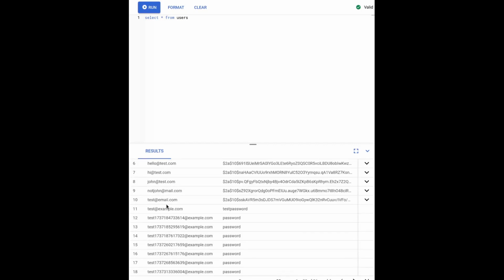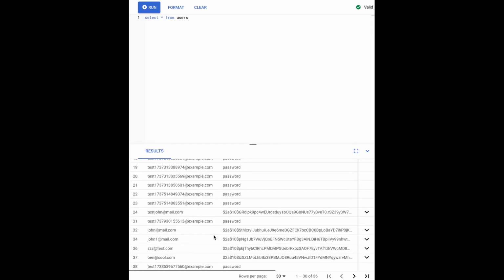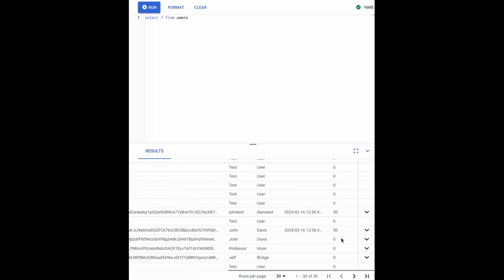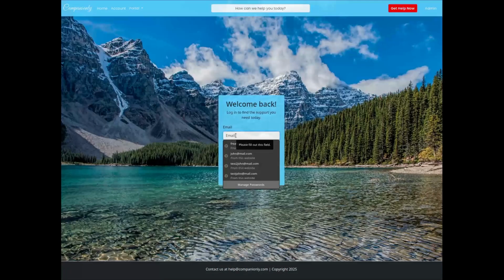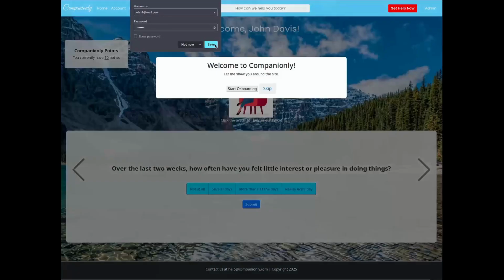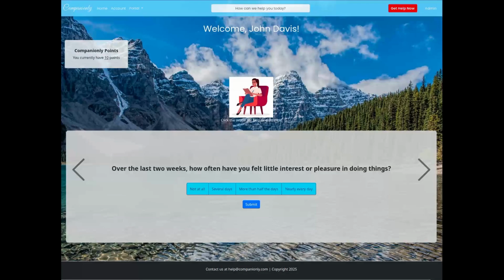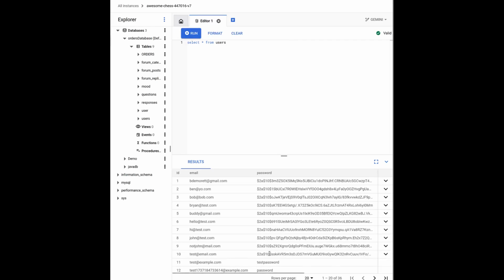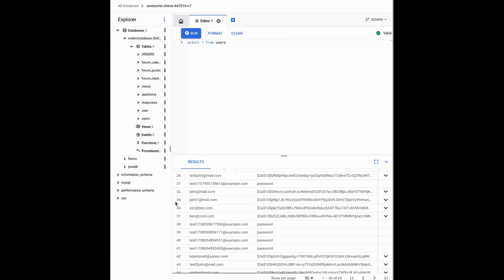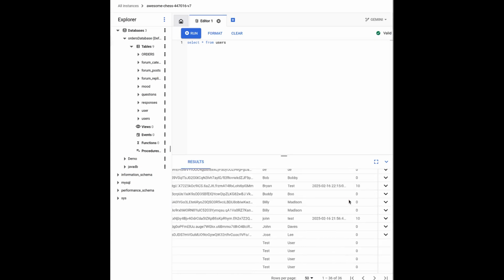So we're back in the Google Cloud platform. First, I'll show you our user table within the studio, and you'll see here that john1@mail.com currently has 0 points. After logging into the application, the reward service is called within the login controller, and if the user has not logged in for the day, which this user has not, then they will be awarded points. As shown here in the studio again, this user now has 10 total points and a last login reward date recorded.